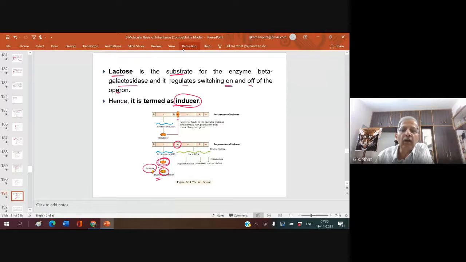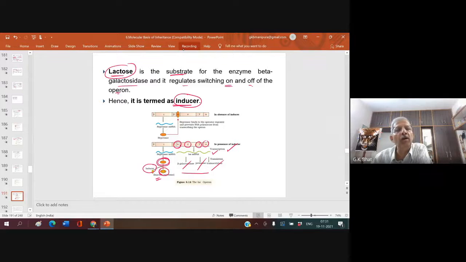Now what can work? RNA polymerase works. RNA polymerase allows the ZY genes to get transcribed. Transcription takes place, the relevant lac mRNA is produced, and this lac mRNA goes to the cytoplasm and makes beta-galactosidase, permease, and transacetylase to be produced. These enzymes are required for metabolizing lactose.